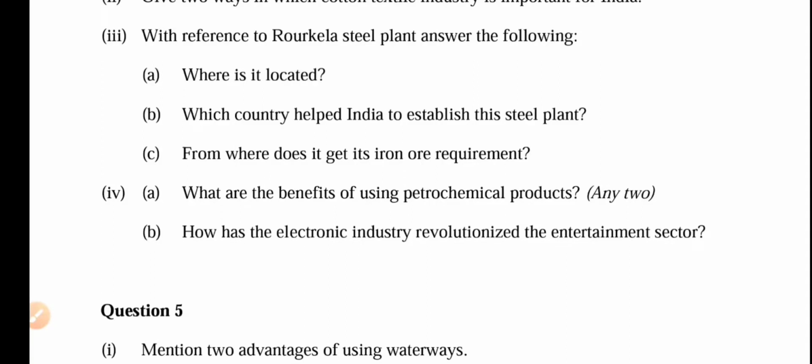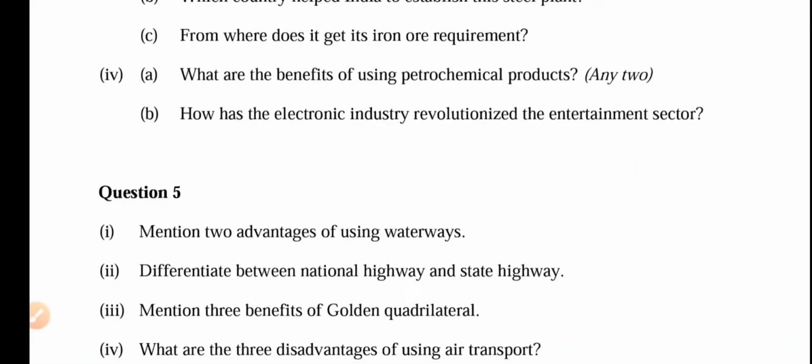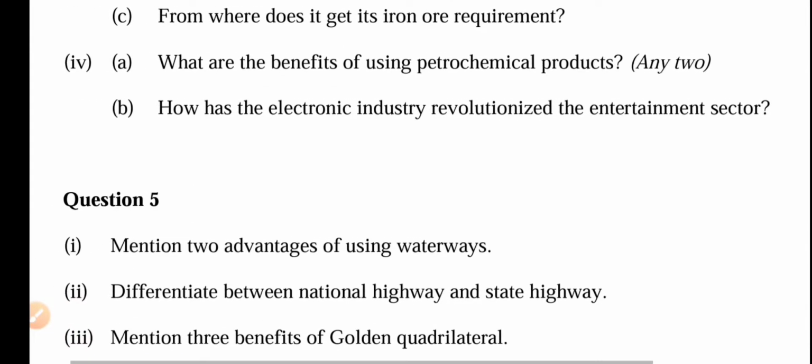Second, from where does it get its iron ore requirement? It comes from so many places: Noamundi of Jharkhand, West Singhbhum and other places. Barsua is also there. Next question is, what are the benefits of using petrochemical products? Any two, you have to write. First is low cost labor and second is the best quality output.